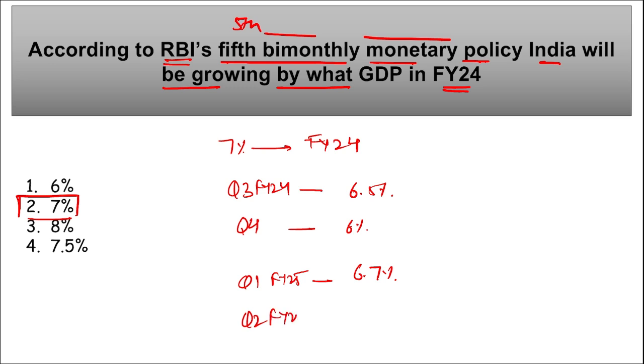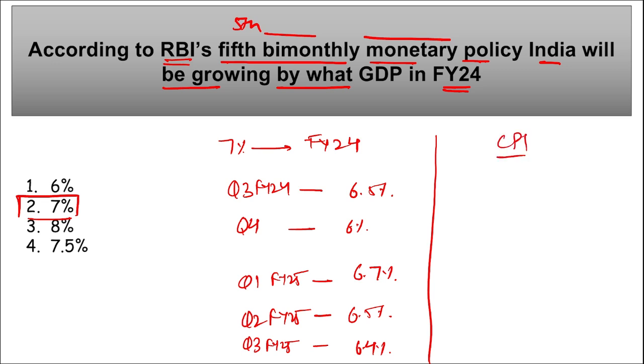For the second quarter of fiscal year 25, the GDP is projected at 6.5%. For the third quarter of fiscal year 25, the GDP is projected at 6.4%. Then if we talk about CPI data, that is related to your inflation, it is projected that CPI will be 5.4% in fiscal year 24. For the third quarter of fiscal year 24, inflation will be at 5.6%, and for the fourth quarter of the same year it will be 5.2%. So do take a note of this.